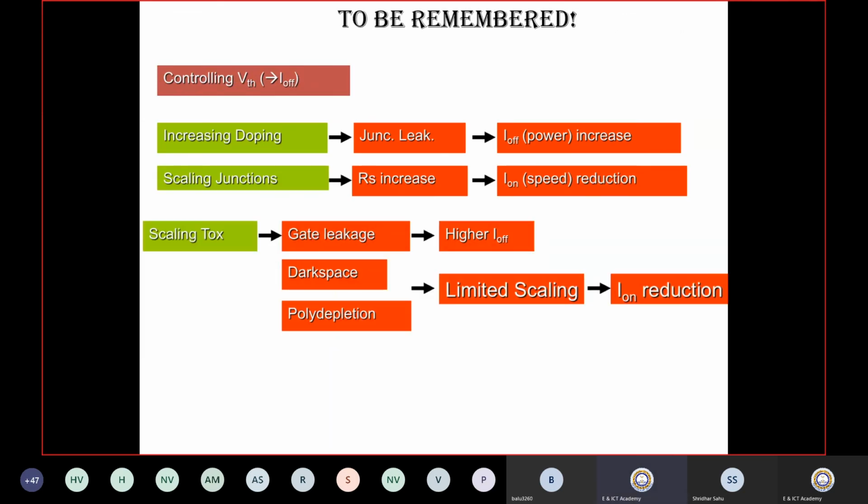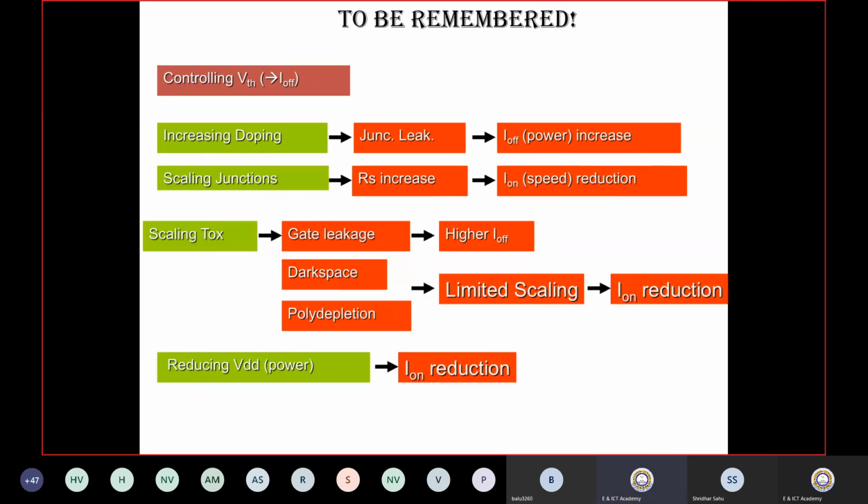So some of the points to be remembered in terms of MOSFET devices: controlling the VTH will lead to a good Ioff current, right? Or you can say a sustainable limit of the Ioff current. Increasing doping will lead to junction leakage and Ioff increases.